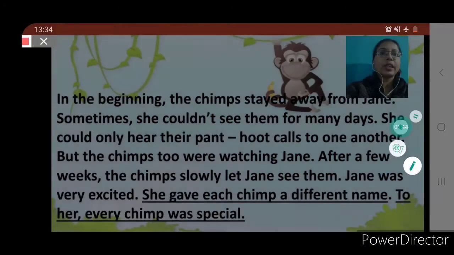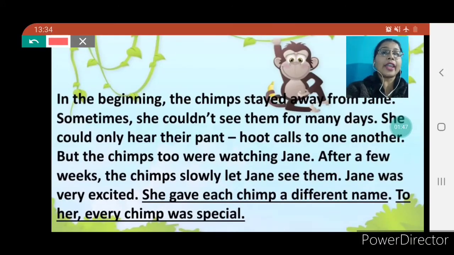In the beginning, the chimps stayed away from Jane because they were not familiar with Jane. Sometimes she couldn't see them for many days. She could only hear their pant-hoot calls to one another, the way they talked to one another. But the chimps were watching Jane. After a few weeks, the chimps slowly let Jane see them. Jane was excited. She gave each chimp a different name. To her, each chimp was special.